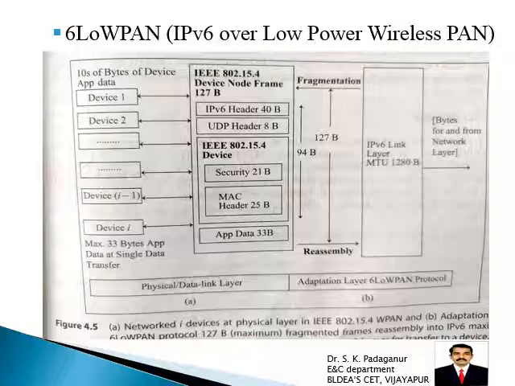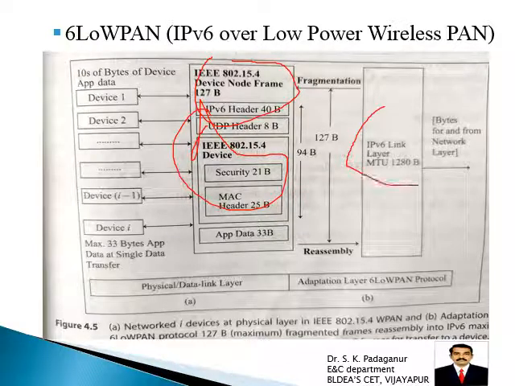As you know, devices are connected from 1 to n. Just look here, so many things are connected. It has 802.15.4, and here also it has devices with the security of MAC layer, application data layer, and here this is very important. So this is the IPv6 link layer for data transmission.